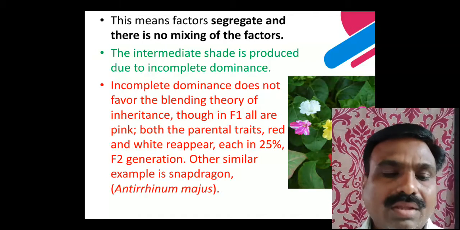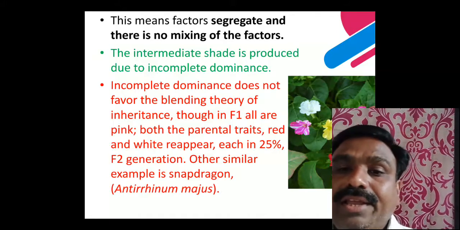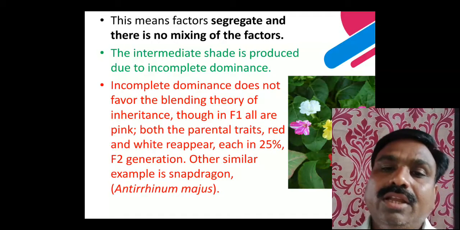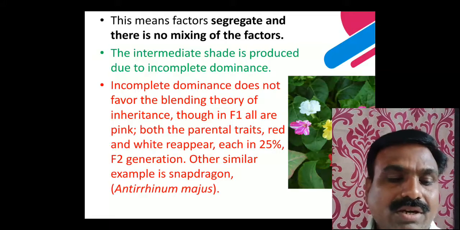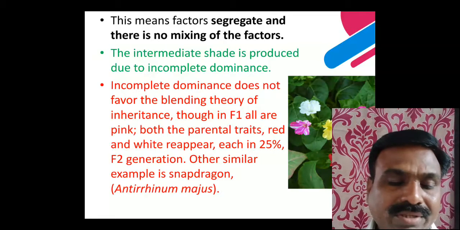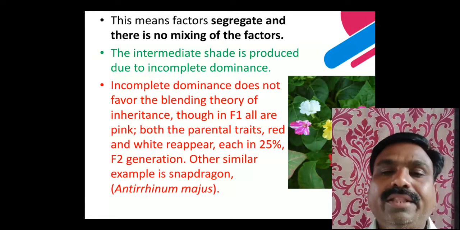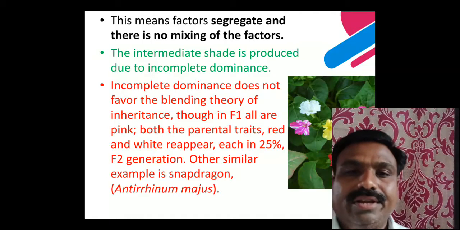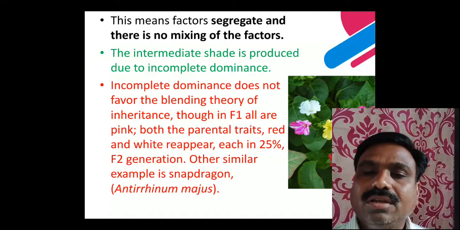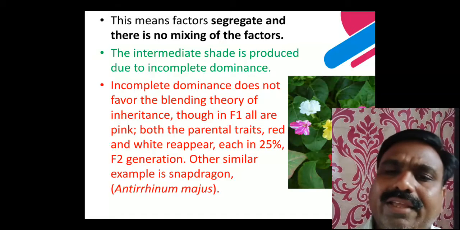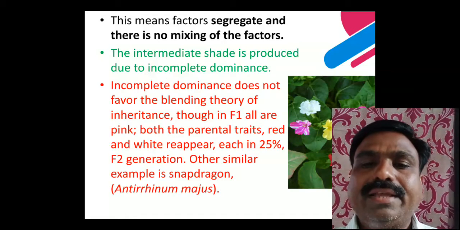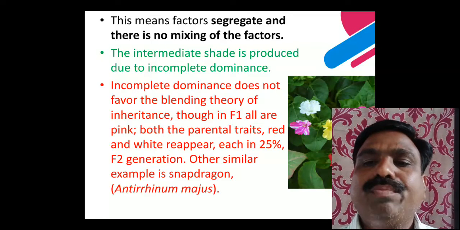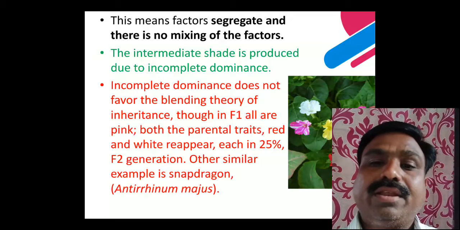Incomplete dominance does not favor the blending theory of inheritance, because in blending theory characters are mixed, but here the characters segregate, with no mixing of each other, and they reappear in the F2 generation.